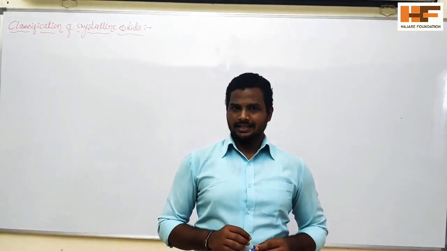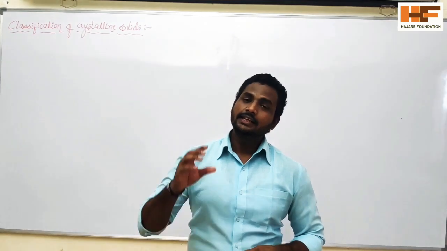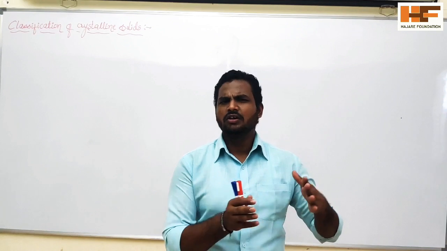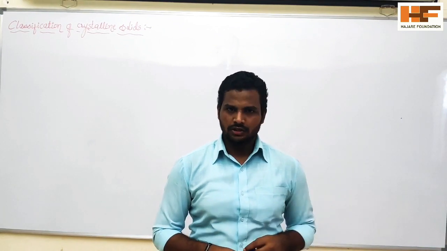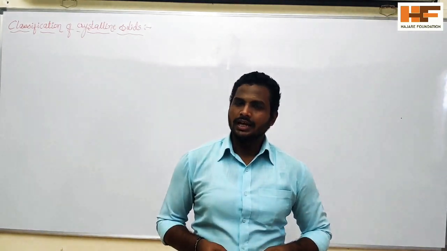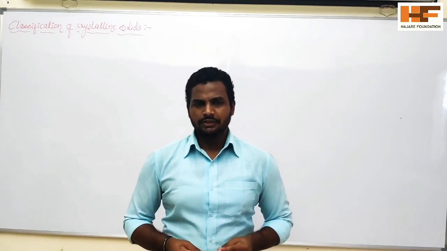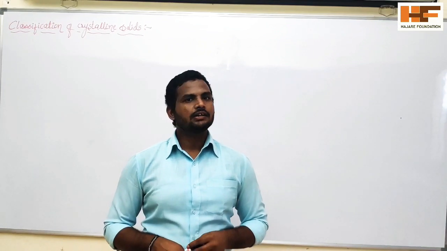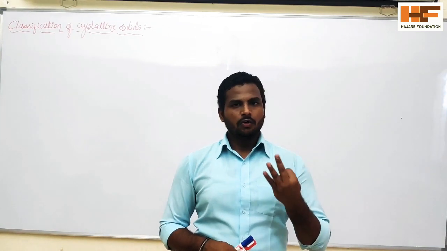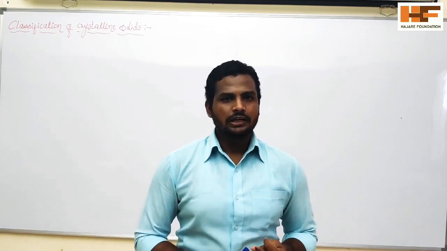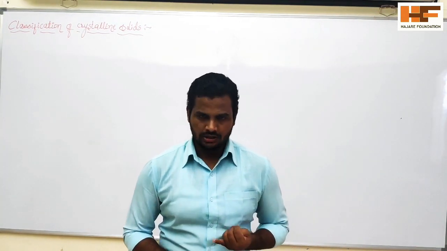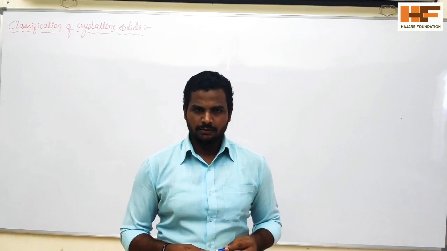Okay. So in today's class we are going to discuss the classification or the types of crystalline solids. We will not focus more on the amorphous solid. Today we are going to discuss only the types of crystalline solid. In this classification, crystalline solids are classified into four types. The first one is ionic solid, the second is covalent solid, also called network solid, the third is molecular solid, and the next one is metallic solid. We will discuss these briefly.